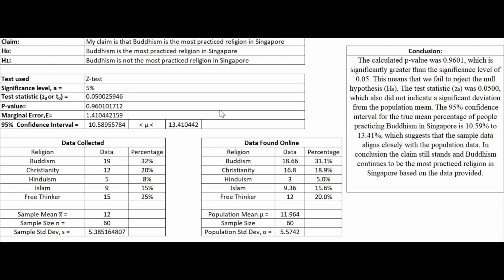To sum up, based on the z-test results and the confidence interval, we failed to reject the null hypothesis that Buddhism is the most practiced religion in Singapore, and that there is no sufficient evidence to say that Buddhism is not the most practiced religion. This statistical test provides a solid way to validate or challenge claims using sample data, and in this case, the claim that Buddhism is the most practiced religion in Singapore is supported by the data shown here and here.